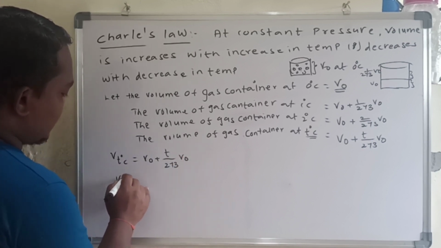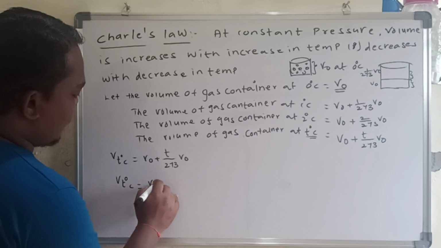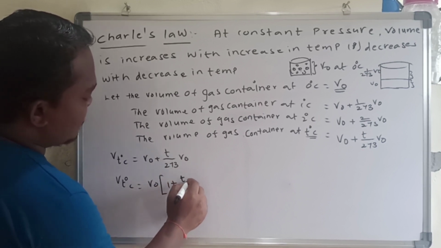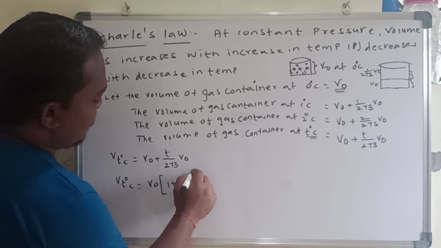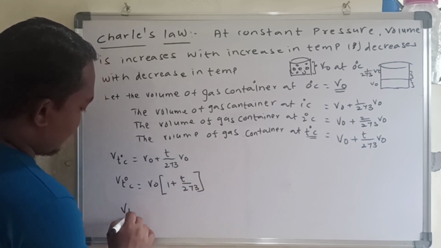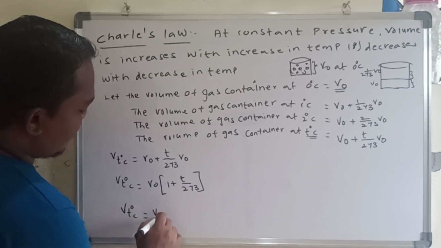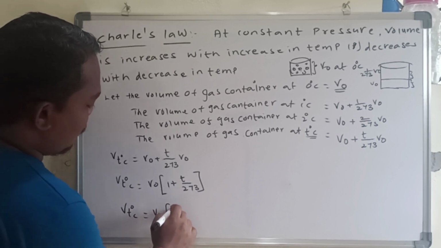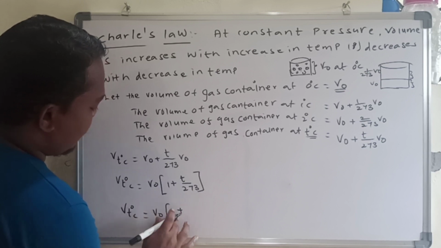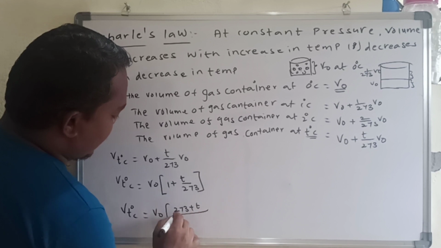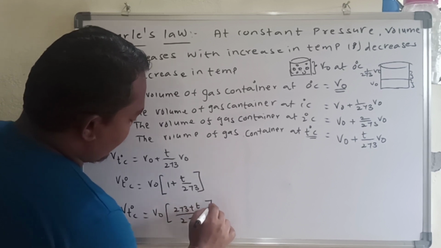Taking V naught common, it is V naught into 1 plus T by 273, which is V naught into 273 plus T by 273.